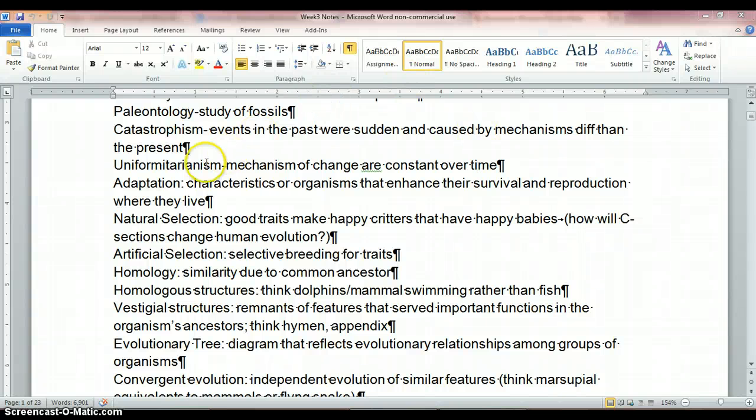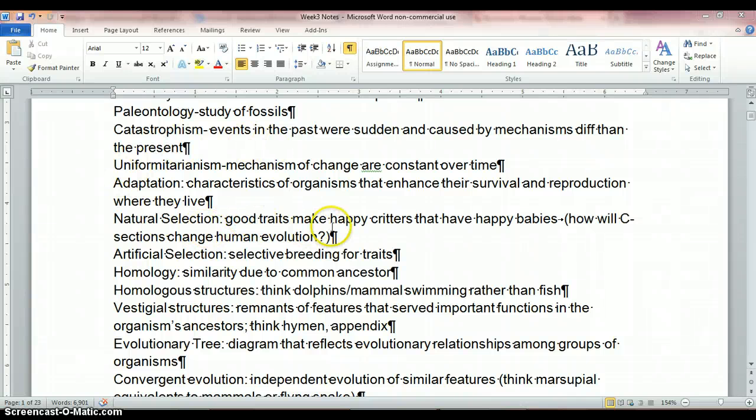beach, things like that. Adaptation are characteristics of organisms that enhance their survival and reproduction where they live. So I have an adaptation of being really tall, which I don't, but let's pretend. So I'm really tall and I'm better at playing basketball. So if I live in a society where this is important and the only way I'm going to survive, then this is an adaptation because it helps me survive.